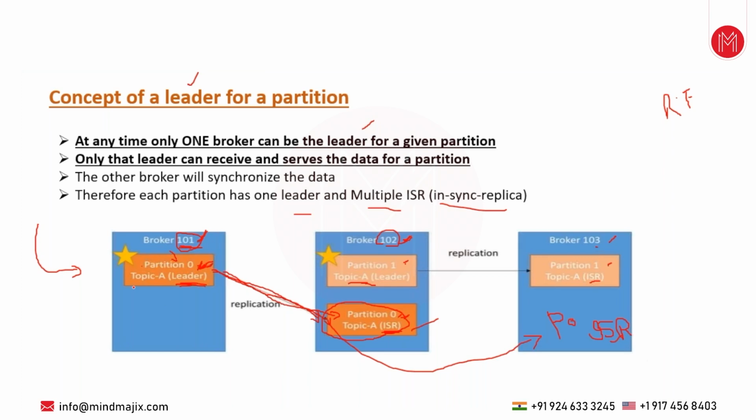And here is one more question. For example, if a leader broke down, now what happens? For partition 0, broker 101 has been elected as a leader. What is this broker 101? It's a server only, a Linux server. If the server is down due to any issue, then another in-sync replica gets the leader privileges. Right now for partition 0, we have two in-sync replicas, so one in-sync replica will become the leader. Kafka decides, hey, this broker is down, now you become leader. So broker 102 will become leader for partition 0. That's how Kafka handles it.